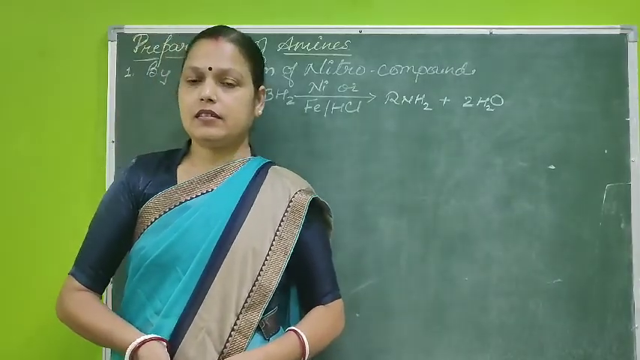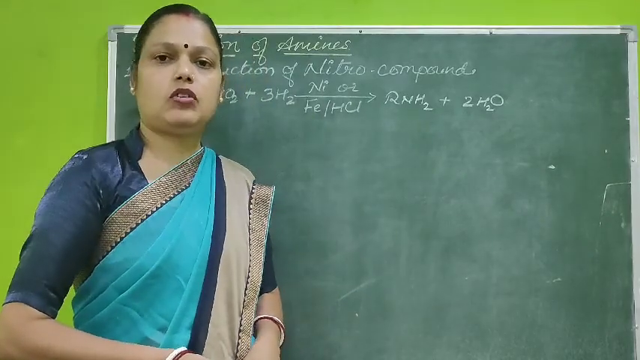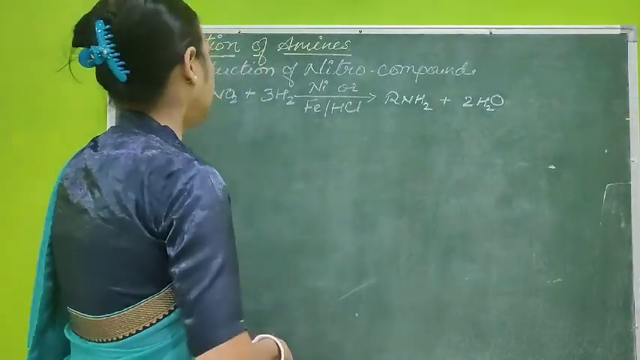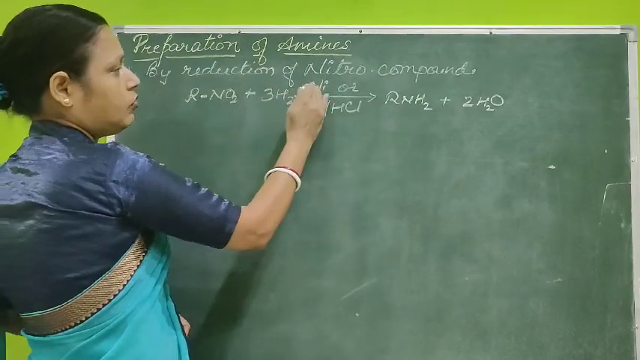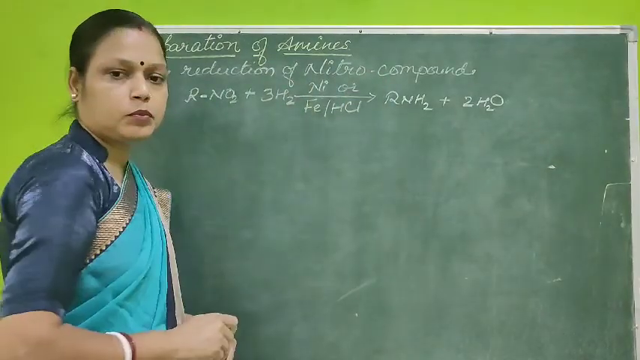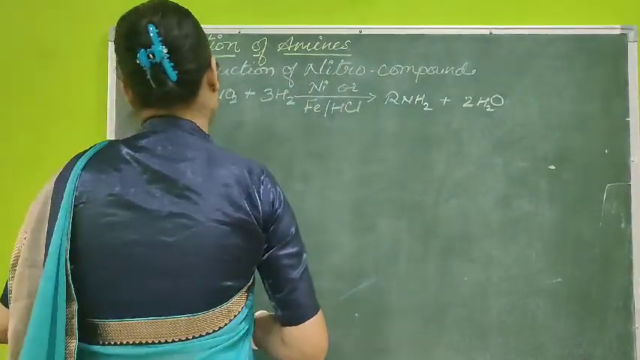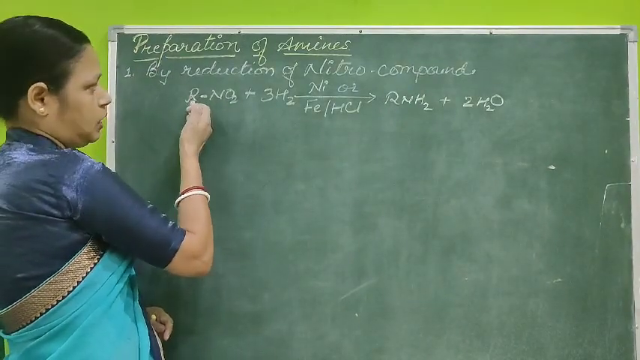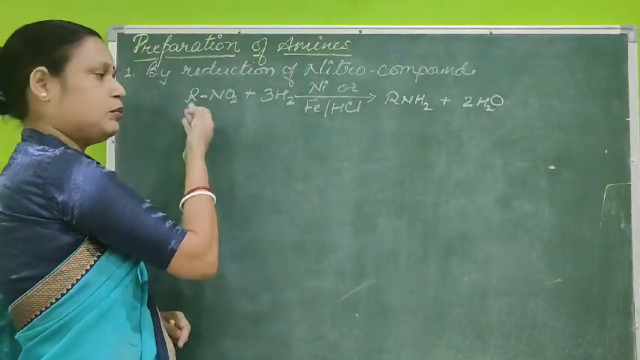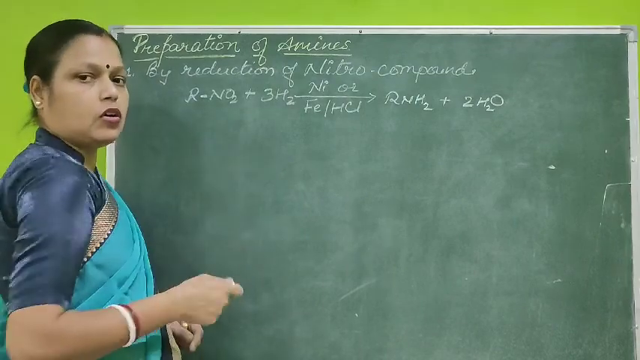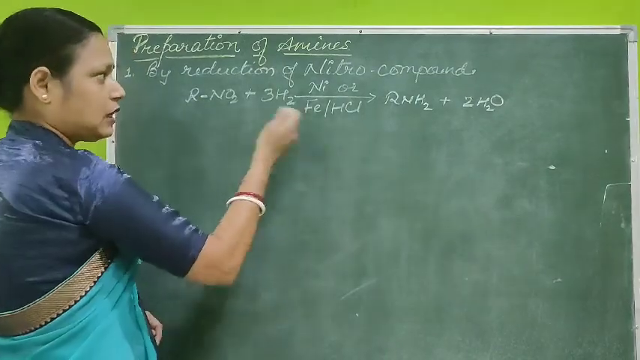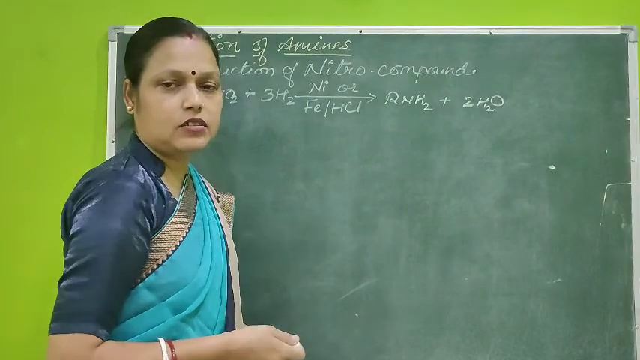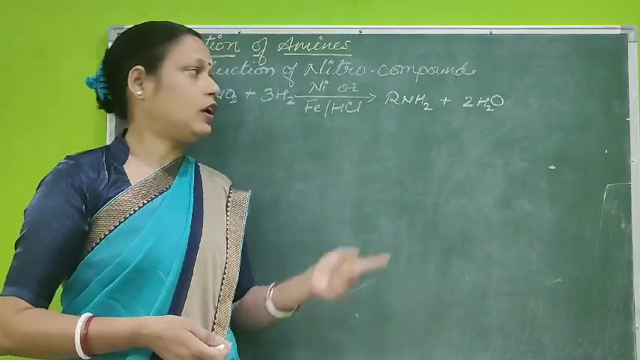Now let us discuss the methods of preparation of amines. The first method is by reduction of nitro compounds. Here we will take the outline of this reaction. A compound having a nitro group, R where R is alkyl, may be any alkyl nitro or aryl nitro group. When the reduction is done, either it is done in the presence of nickel or ferrous